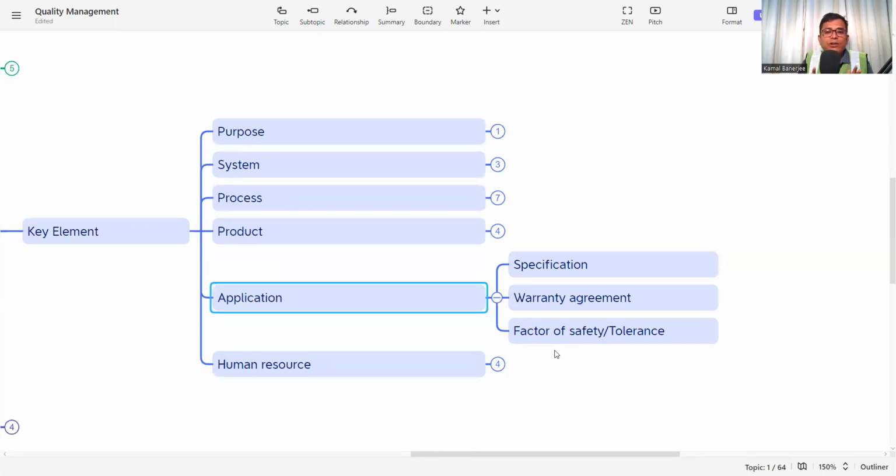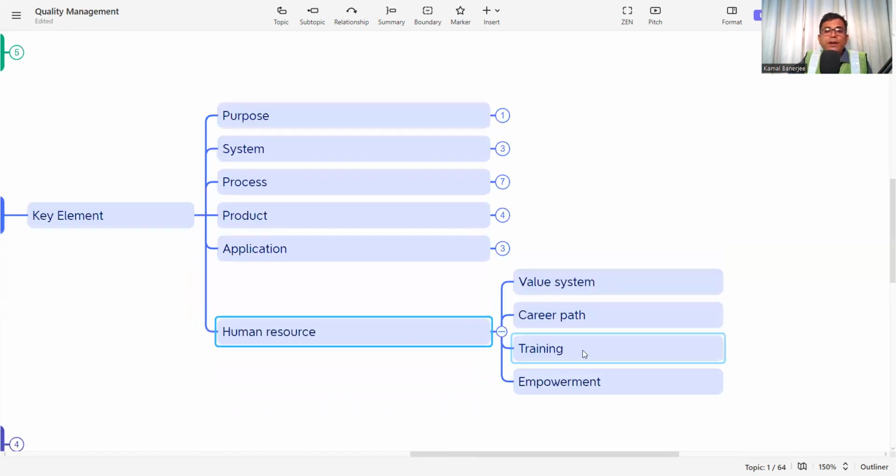And then the factor of safety or tolerance. In every project, on every product or service, there must be a minimum factor of safety or tolerance. So we need to ensure that our product or service is within the factor of safety or tolerance. If that is verified, then the application of the quality management system is verified.